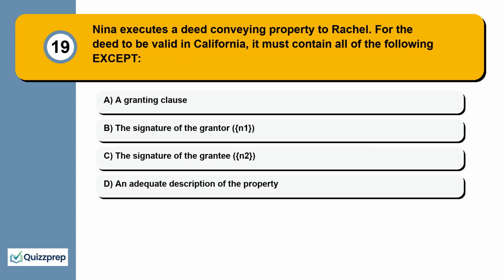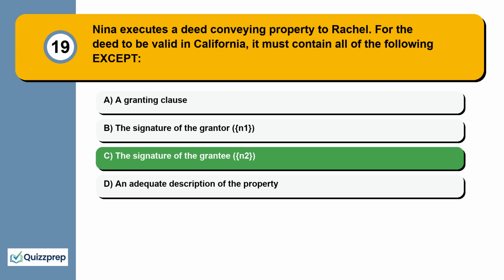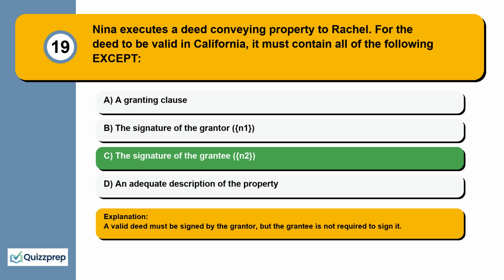Question 19. Nina executes a deed conveying property to Rachel. For the deed to be valid in California, it must contain all of the following except a granting clause, the signature of the grantor, the signature of the grantee, an adequate description of the property. A valid deed must be signed by the grantor, but the grantee is not required to sign it.